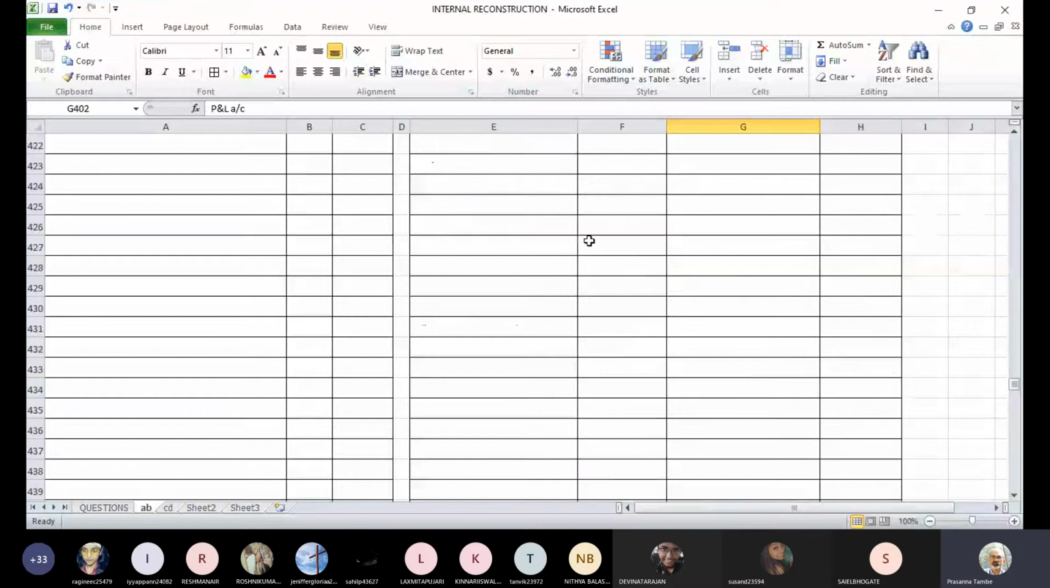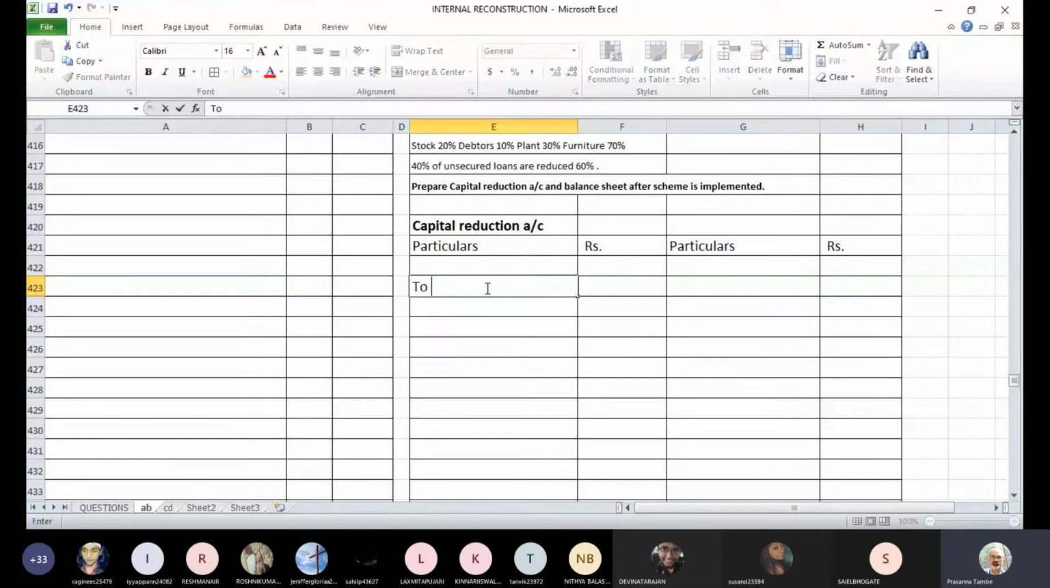Entry will be: capital reduction account debit to goodwill and to profit and loss account. Goodwill will be 4 lakh rupees and P&L account debit balance is 9,77,000. This is the entry we have passed in the process.